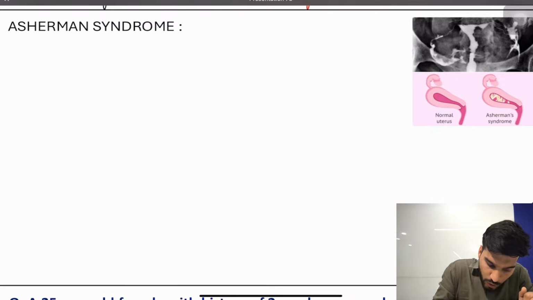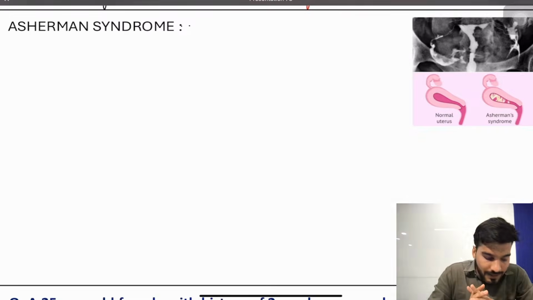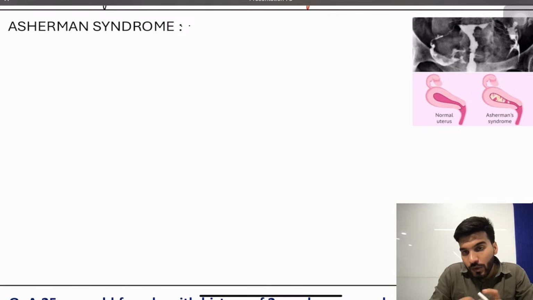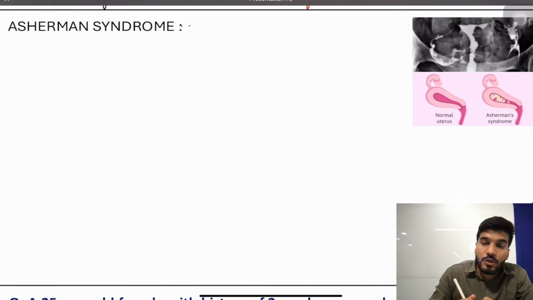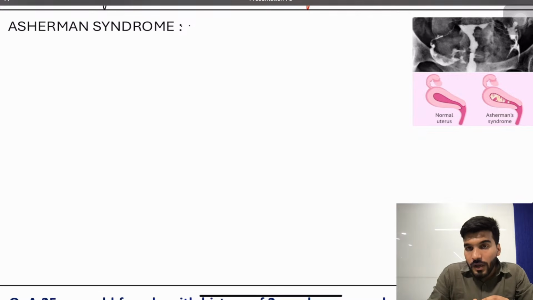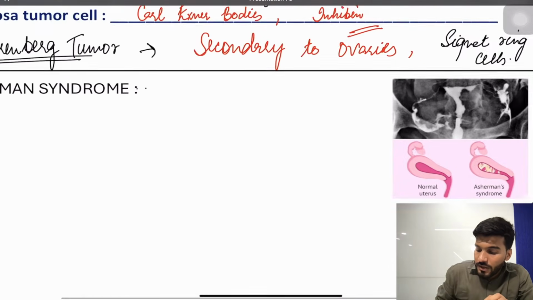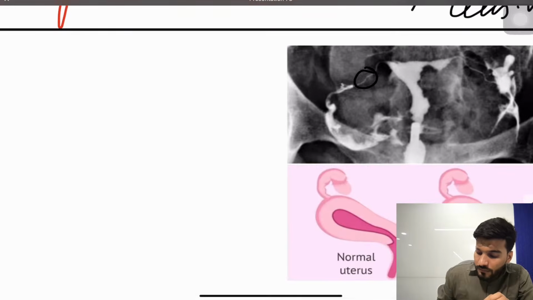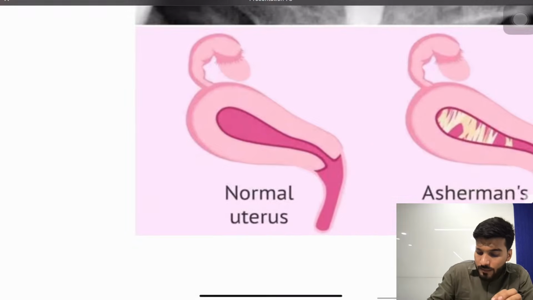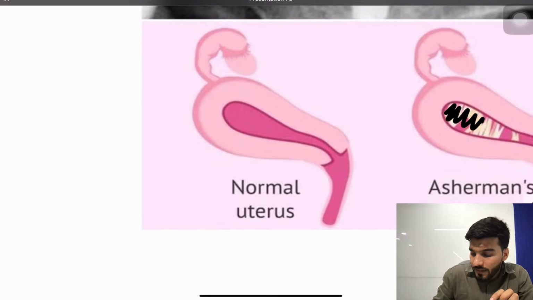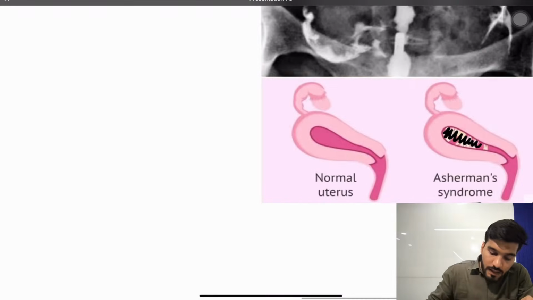It is actually a complication of curettage. Whenever we have a retained placenta or retained placental bits, if the volume is too much, we go for curettage, and that curettage can lead to synechiae formation, which further leads to adhesions. On investigation, you will see a filling defect here, and here is a normal uterus, but in Asherman syndrome, because of scarring, adhesions form here. The treatment for that condition is adhesiolysis. Okay? So let's write it in a very concise way.